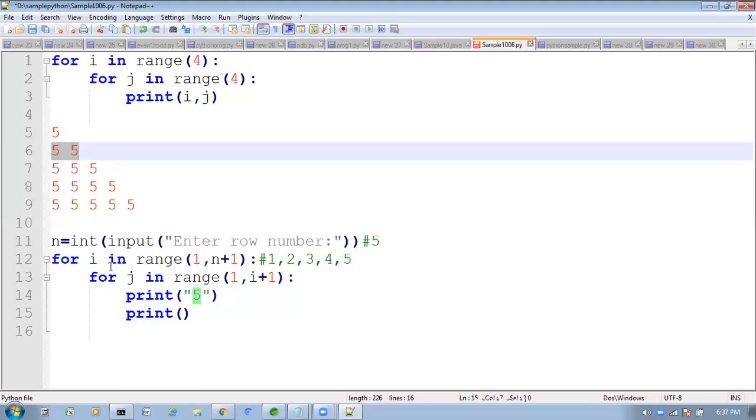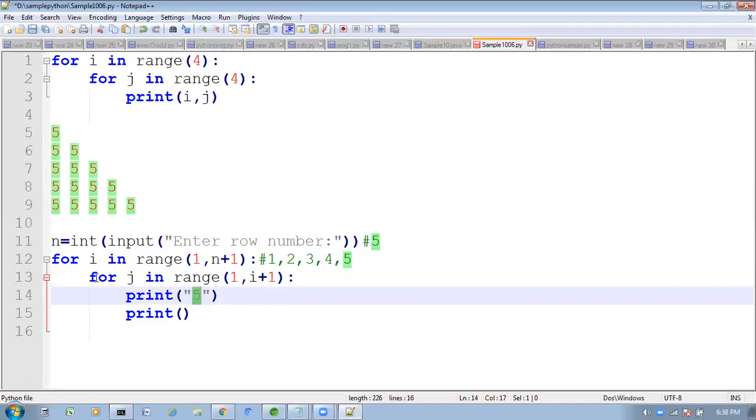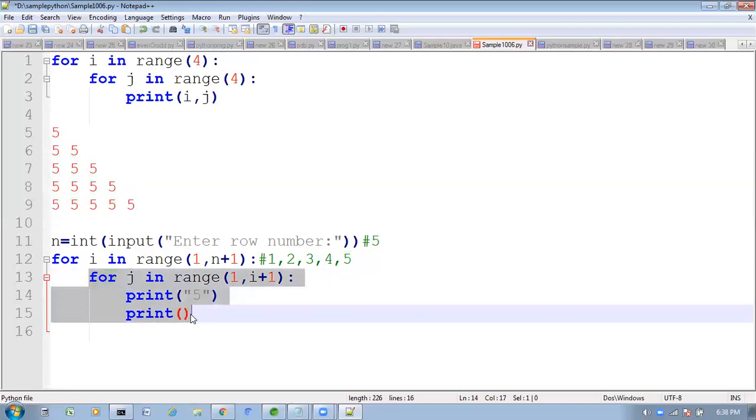So in the second time the i value is 2. It will come inside here: 1 comma 2 plus 1 means 3, end value 3 minus 1, so 1 comma 2. How many times will this loop iterate? 2 times, so it will print 5 5. Next row, 3 times I want to print. The i value is 3. Here 1 comma 3 plus 1 is 4, 4 minus 1 is 3, so 1, 2, 3 means this for loop will iterate 3 times. Like that, in each row how many times I want to print this digit will be represented by this second for loop.